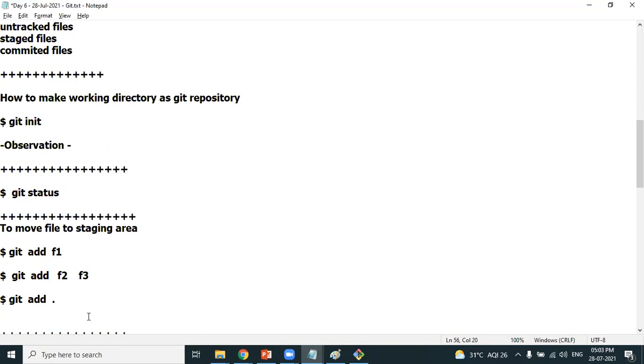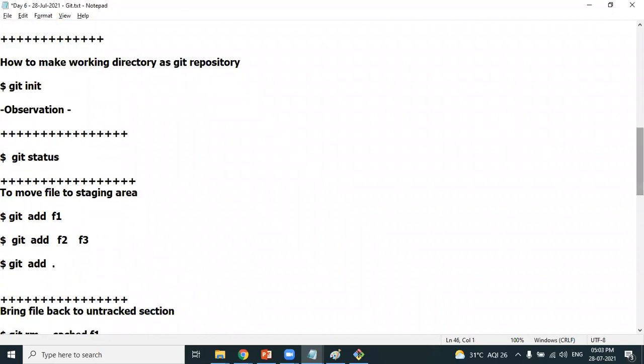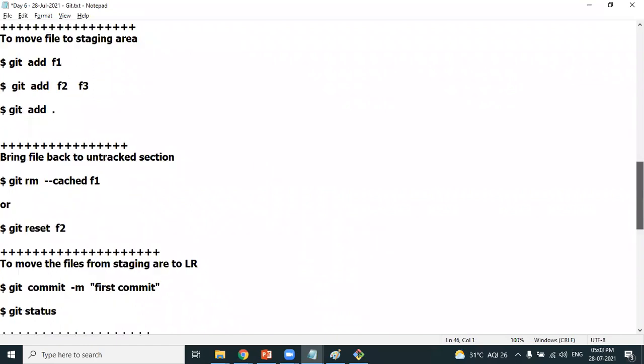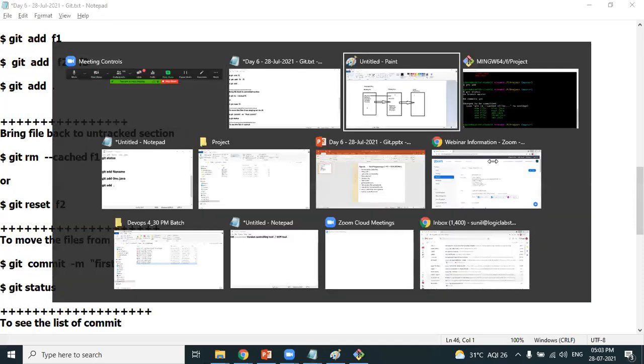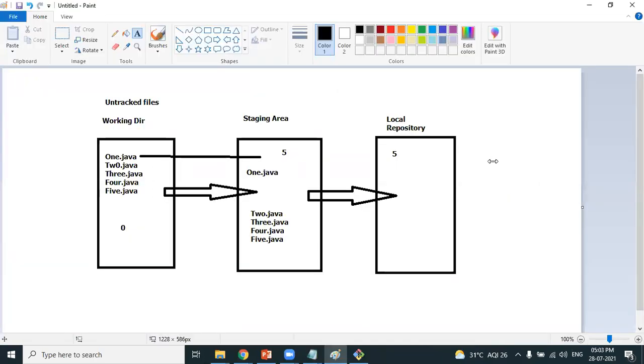If you want to move all the files in a single shot, you need to use a shortcut called git add dot, which helps you to move all the files into the staging area. Once the files are available in the staging area, the task is not completed. The files should be moved from the staging area to the local repository.